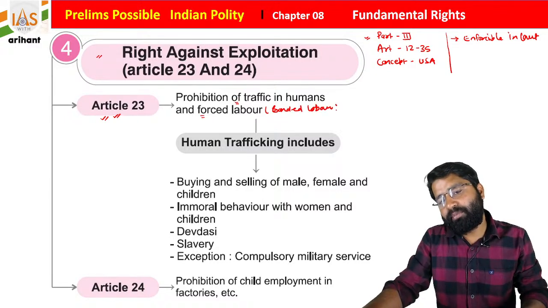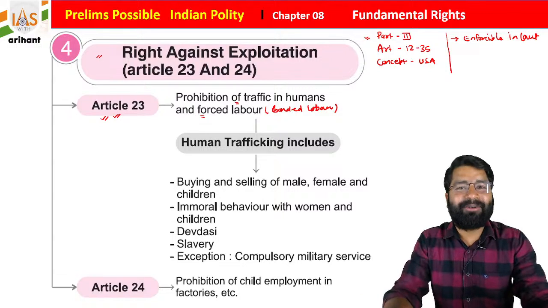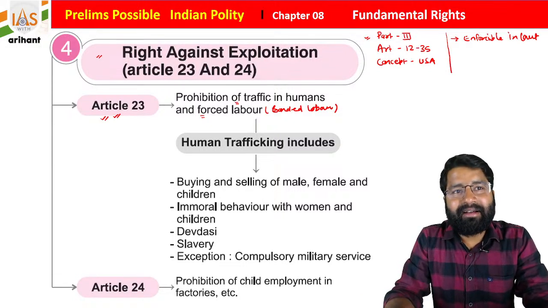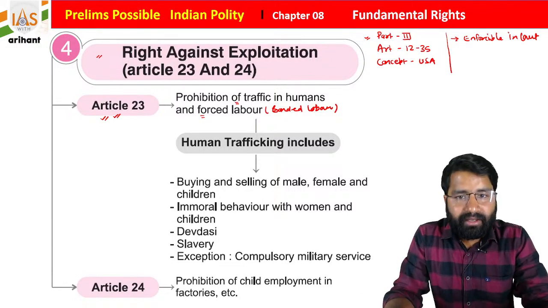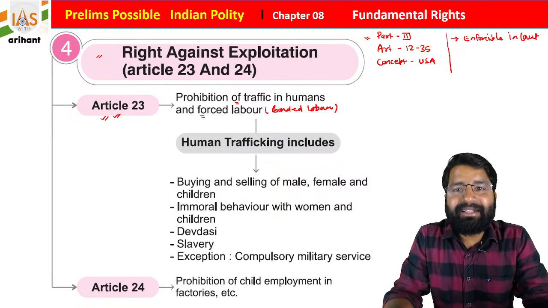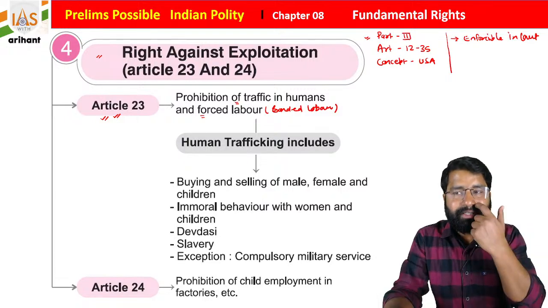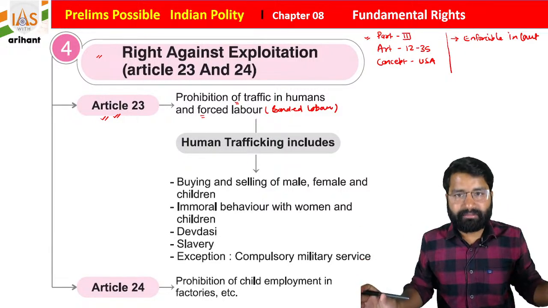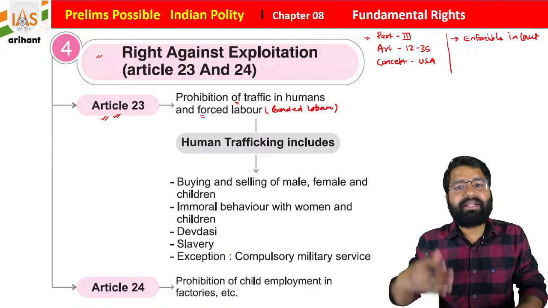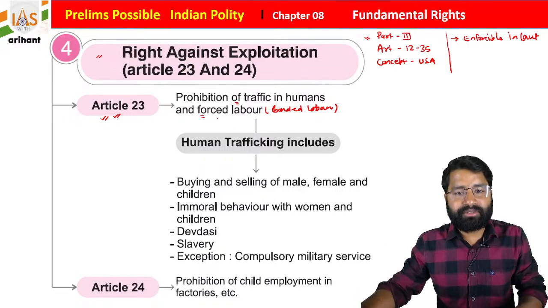Okay, so bonded labor, as you see in the Bahubali movie, Katappa was basically a military person, but he was not getting payment for the work. So what he said was, I am a das, I am a slave. So he was working as a das. This is not going to be constitutional.